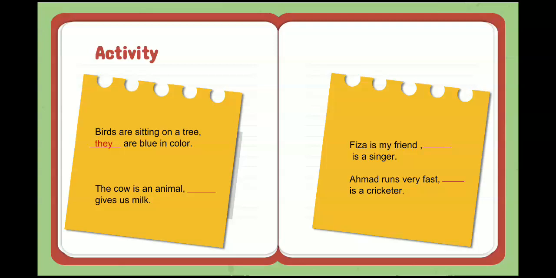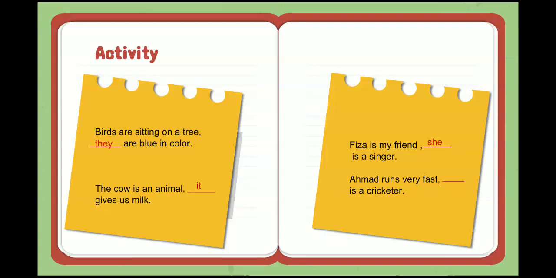The cow gives us milk. What are we going to use instead of cow? It, because it is one cow. We are talking about one cow, so we will use it, not they. The cow is an animal. It gives us milk. Fiza is my friend. Fiza is a singer. Now again, name of a girl, Fiza. Fiza is my friend. She is a singer.